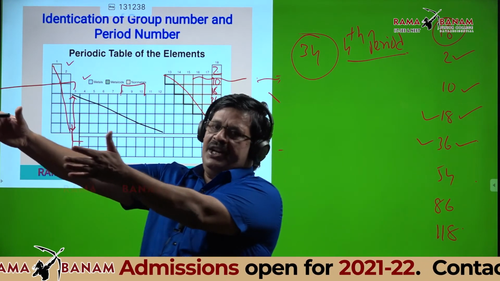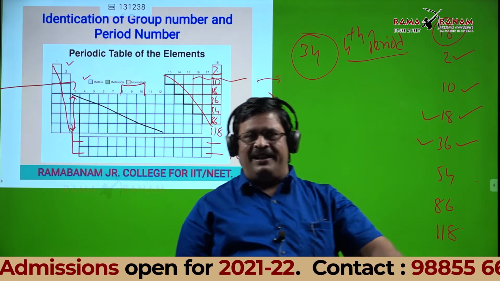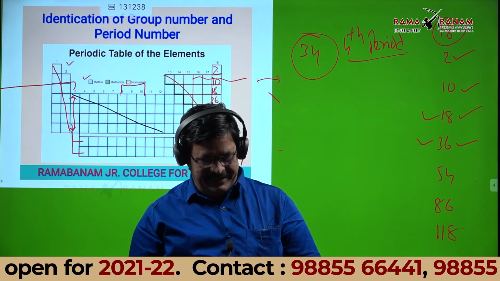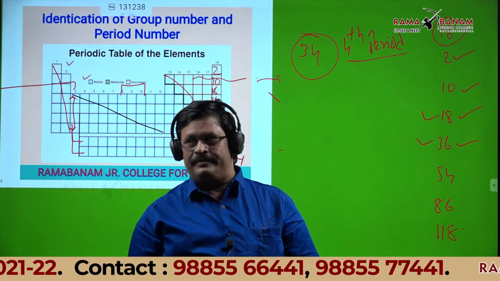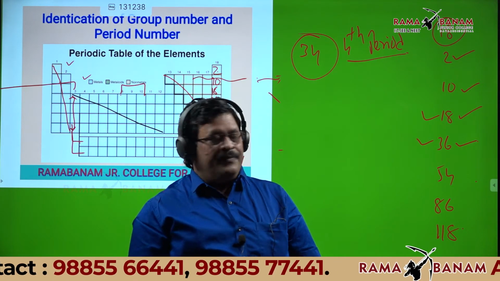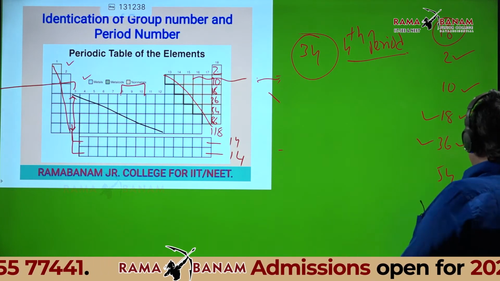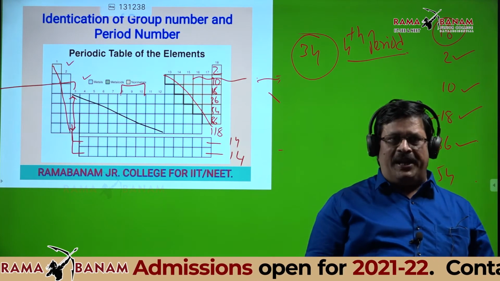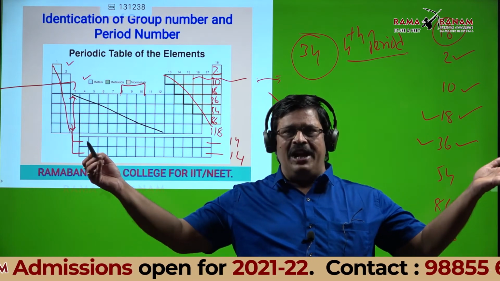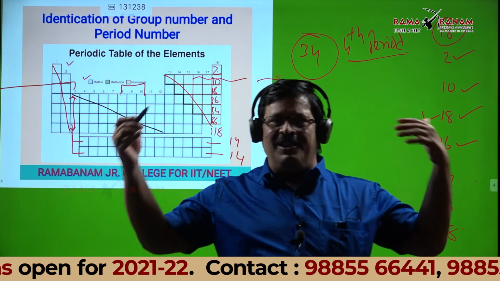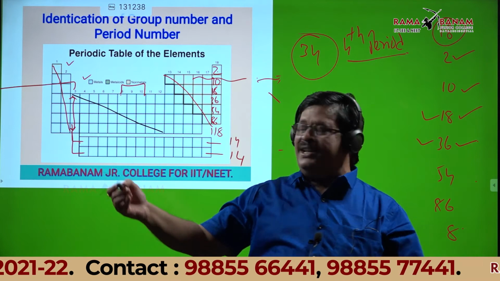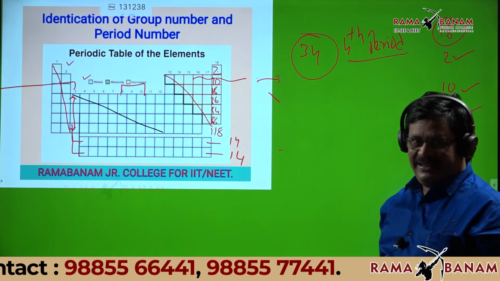So 19 to 36 are the fourth period, right? Students, 18 is the last element in the third period, and 36 is the last element in the fourth period. So definitely 19 to 36, all those elements should belong to the fourth period. So 34 is in the fourth period.